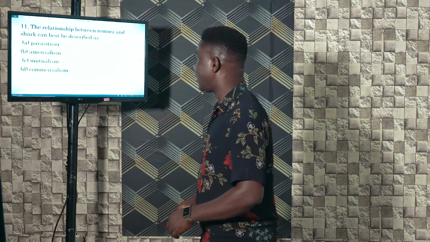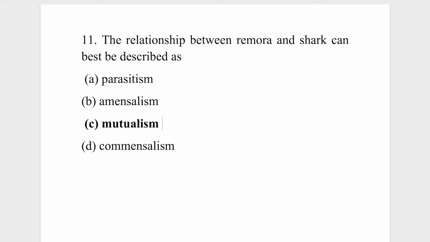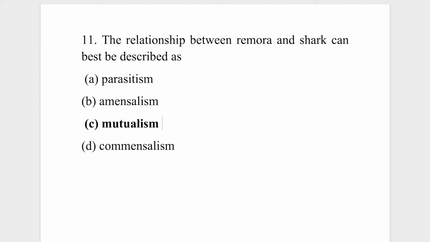Parasitism is a relationship where one of the relating organisms benefits and the other is harmed. Mutualism is one in which both of them benefit from the relationship in some way. Commensalism is a relationship where one benefits and the other is not harmed in any way.